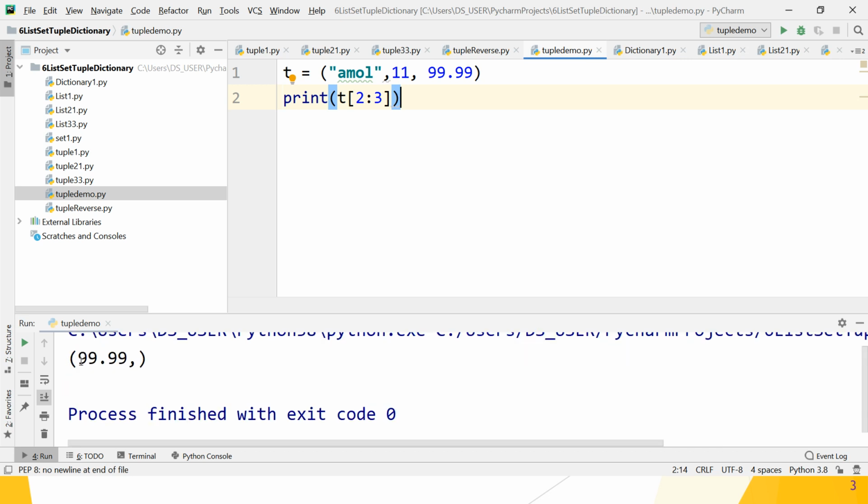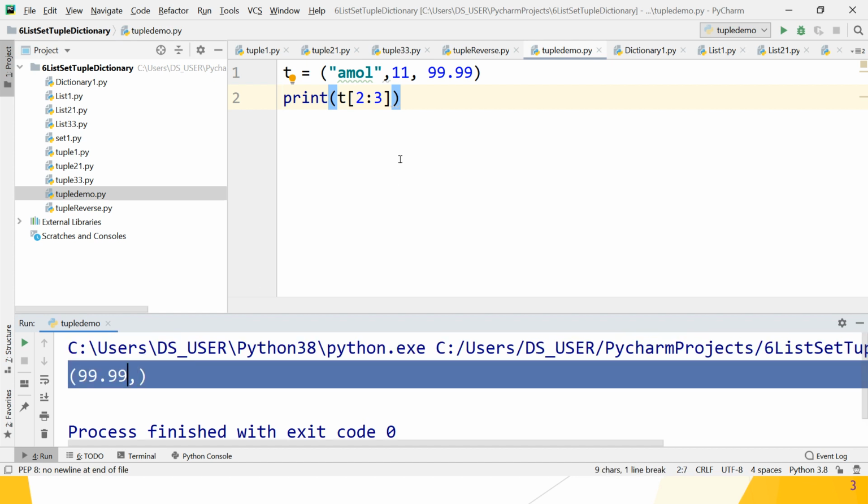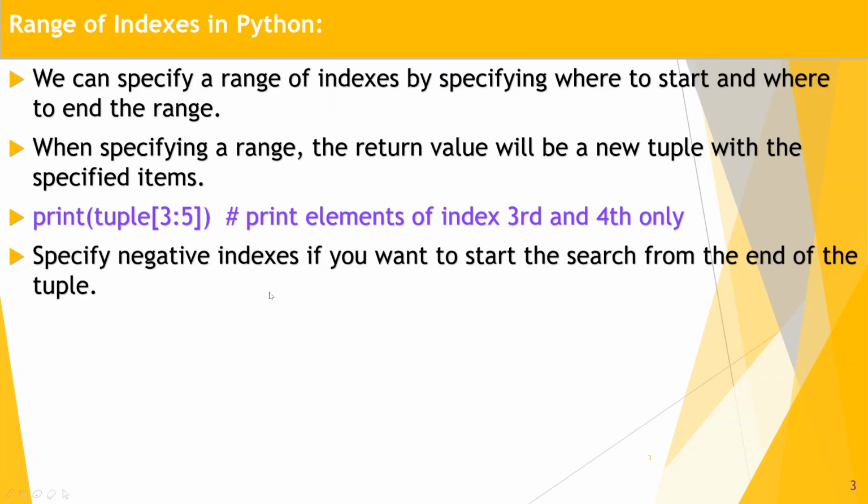Great, guys, it works. And always remember, this gives you a tuple itself, and if a tuple contains a single element, it is separated by a comma. The comma is a must. We will see that most important part afterwards. Let's move on to the next point.